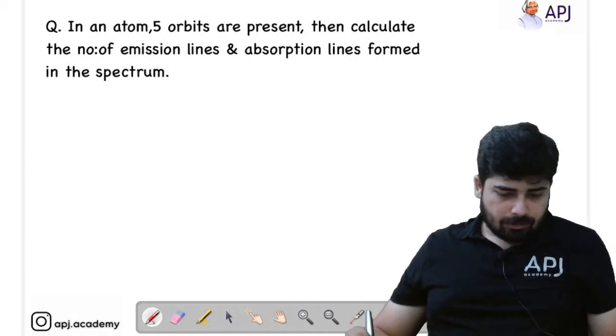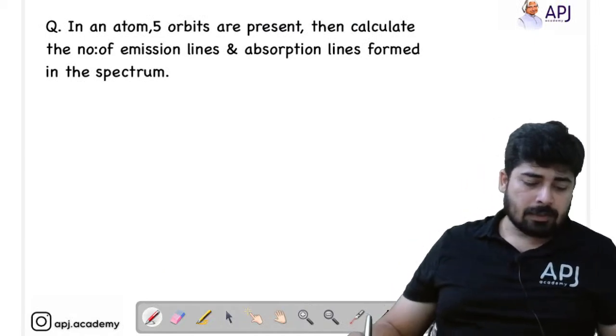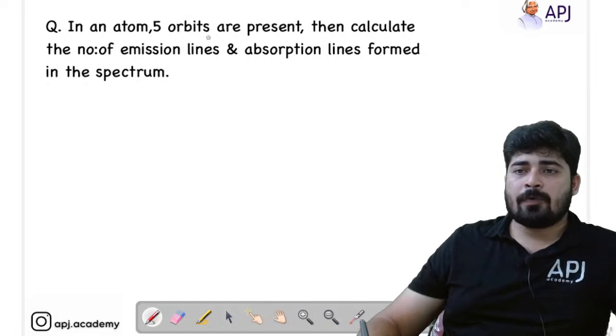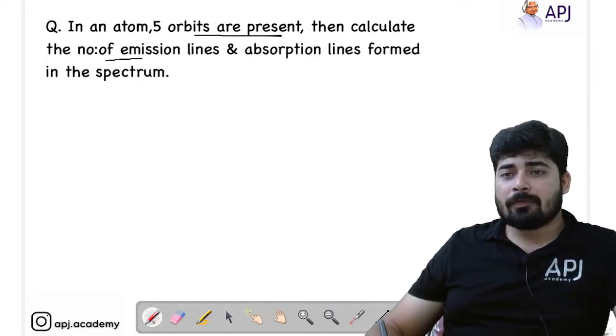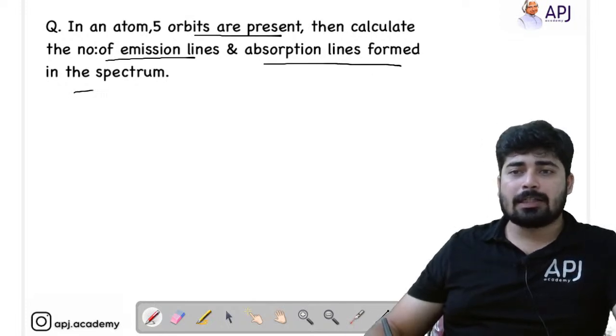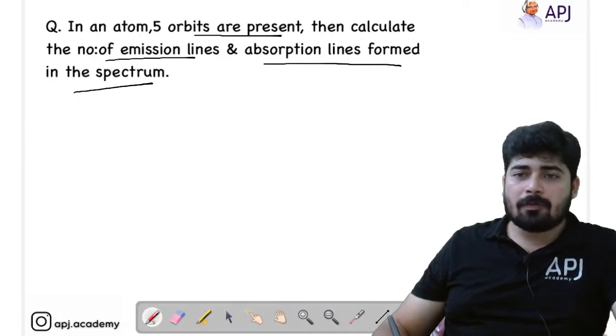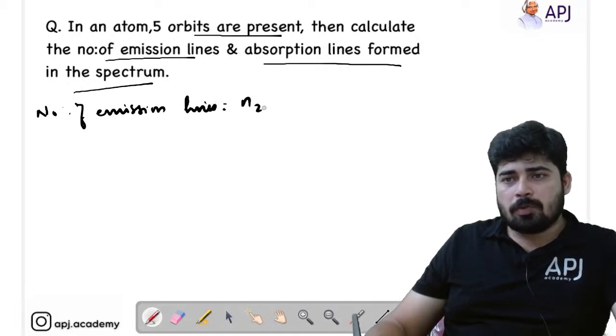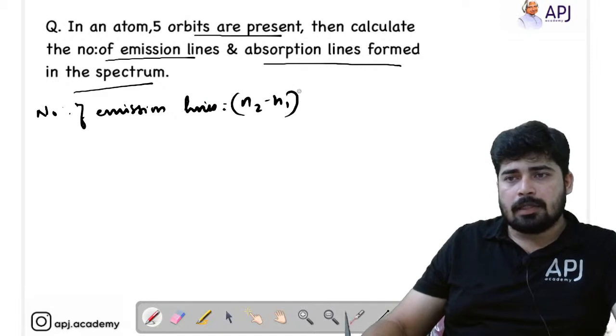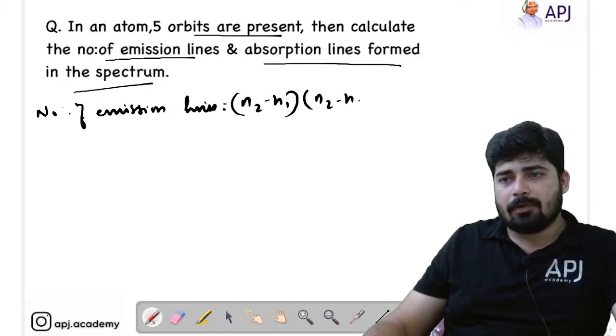Now, in the question, in an atom, 5 orbits are present. Calculate the number of emission lines and absorption lines formed in the spectrum. So, number of emission lines, what is the formula? Number of emission lines is equal to (N2 minus N1) into (N2 minus N1 plus 1) divided by 2.